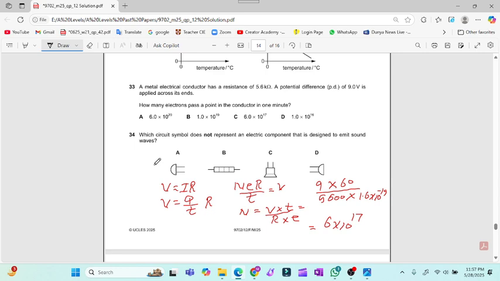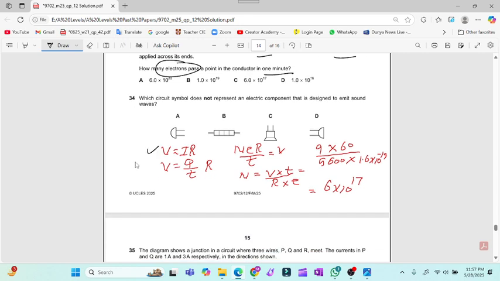Question number 33, the resistance is given, the PD is given, and time is given. How many electrons are passing through the wire? So V equal to IR, we will use the formula. Then I equal to Q by T, then Q is equal to NE. Total charge will be written as N into E, and then make N the subject: V into T over R over E. Substitute the values, solve this, and you will get 6.0 into 10 raised to the power 17. So for question number 33, option C is the valid option.